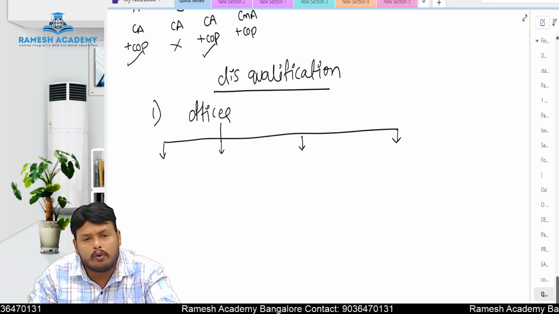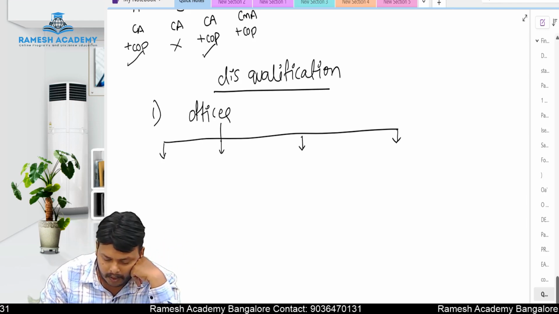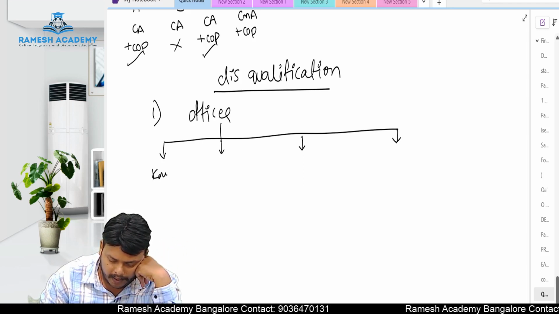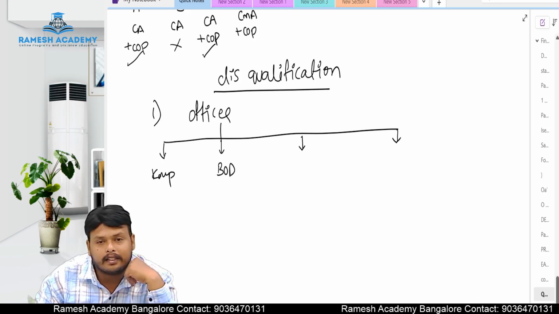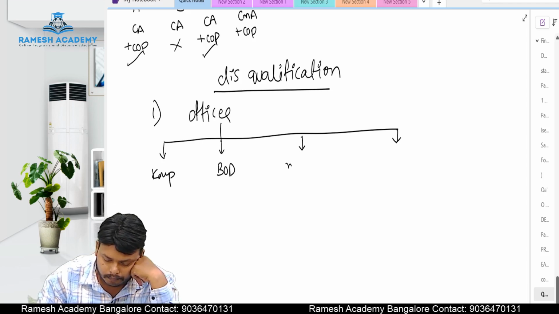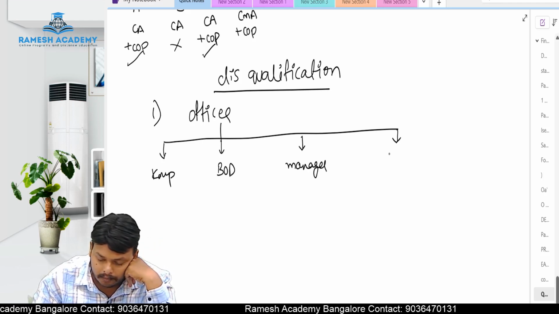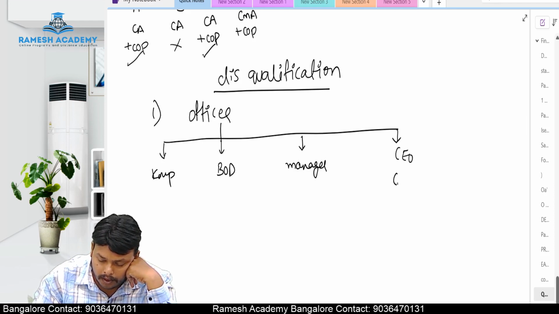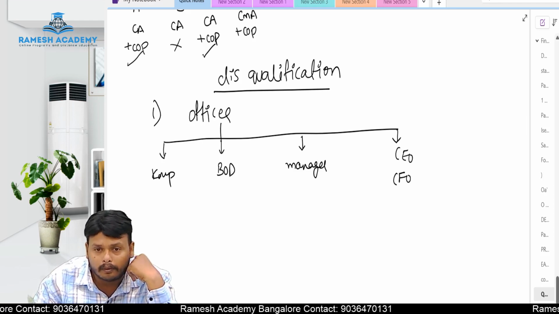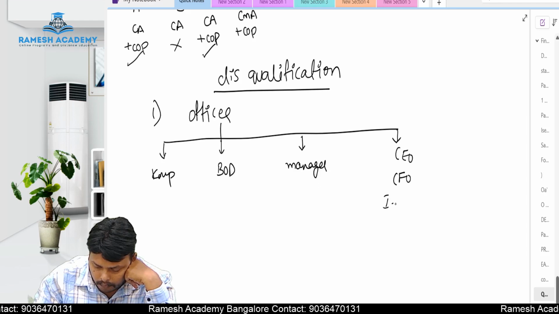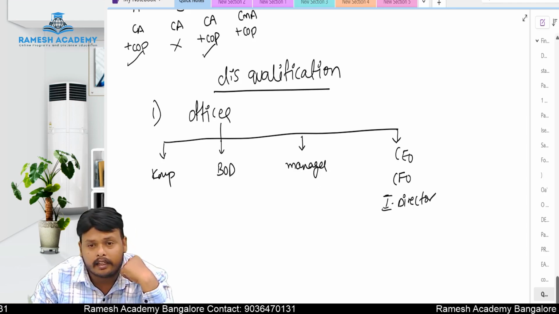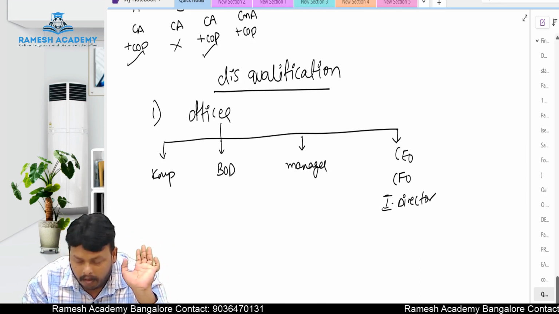Sir, who is called as an officer of a company? A key managerial person is called as an officer. Board of directors is called as an officer. Manager is called as an officer. CEO, CFO, independent director, all these people will be called as an officer.